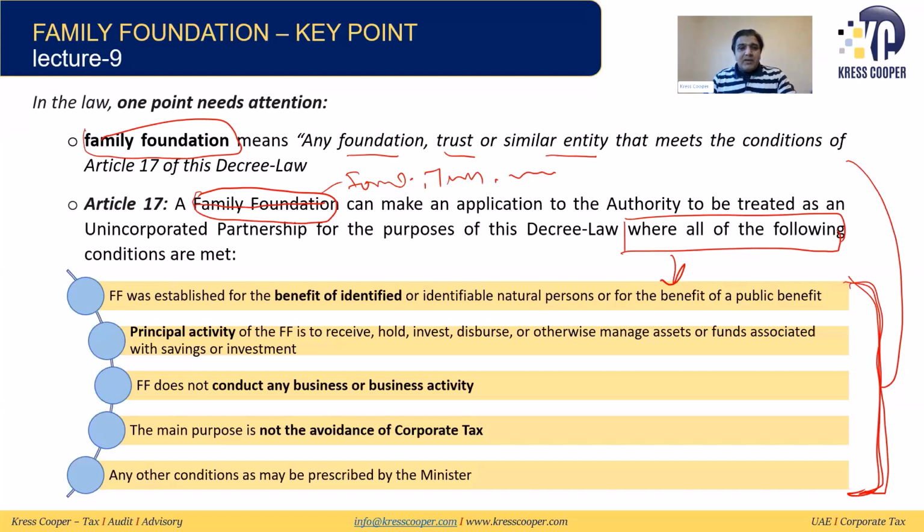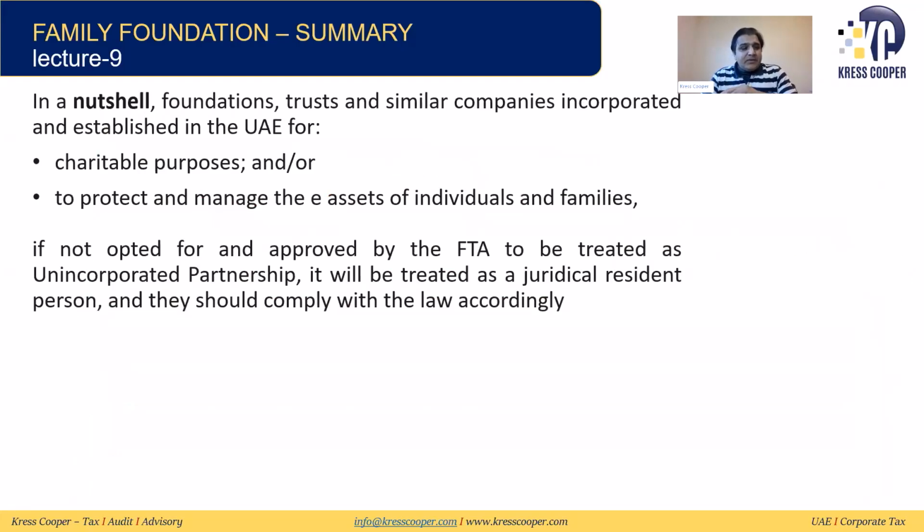If they're asking again about the family foundation, then the wording would have been foundation, trust or similar entity. If they are meeting all these 5 conditions, then they can apply to the FTA to be treated as an unincorporated partnership. Again, we need to wait for the clarification. Hopefully, for sure, they will give some sort of clarification in the future.